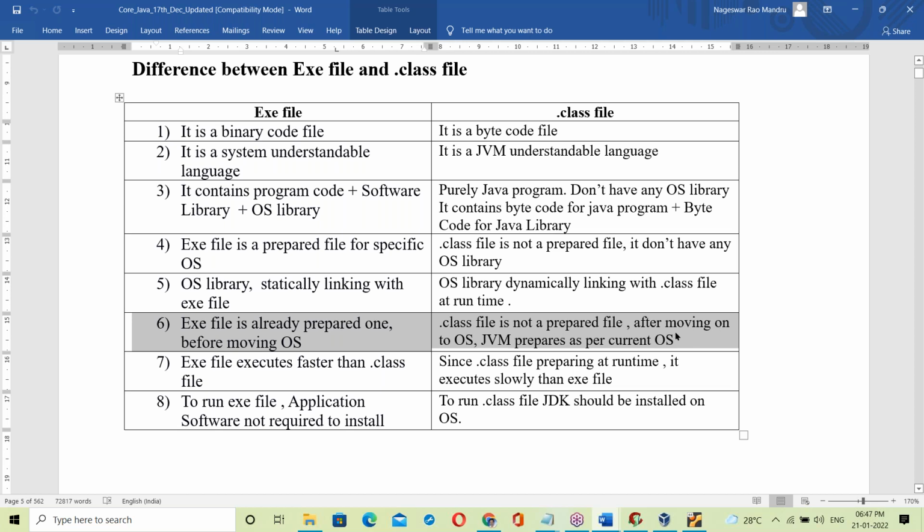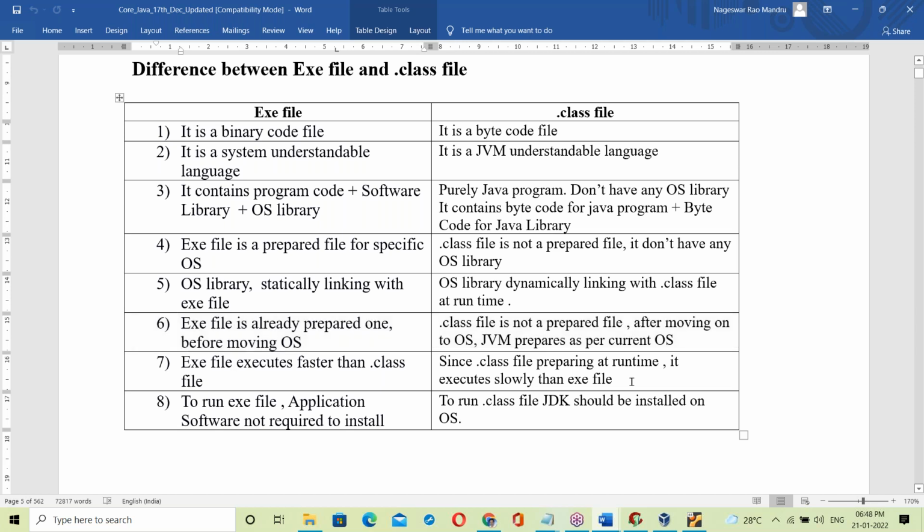After moving on to the OS, after placing it on an OS, the JVM prepares it as per the current OS. JVM preparing means the .class file is linked with the current OS. That linking is nothing but runtime preparation. That linking happens at runtime. But the exe file is statically linked, already prepared. The .class file is not prepared.